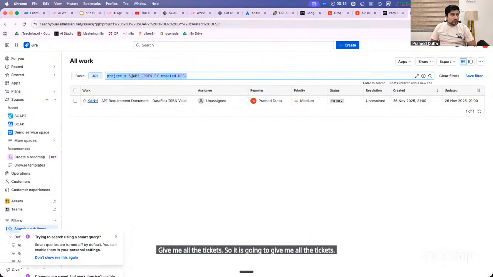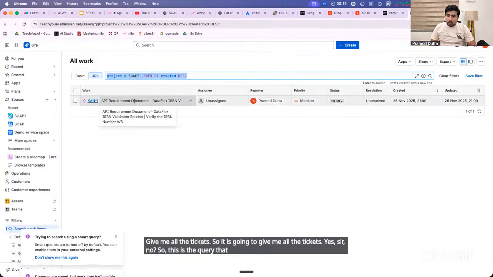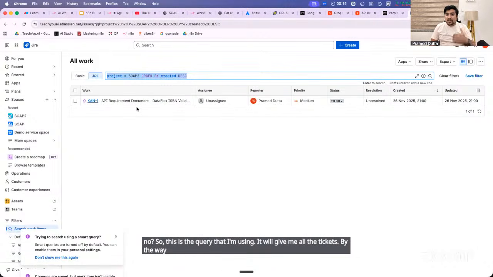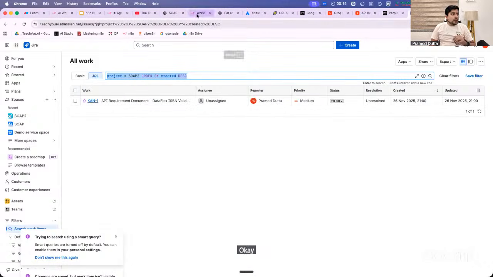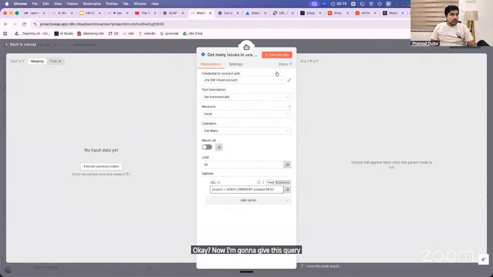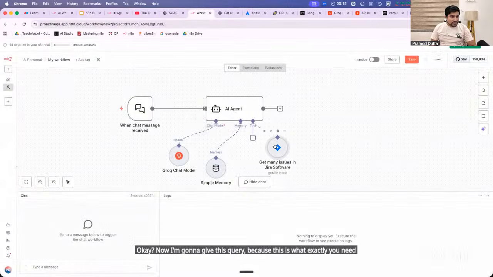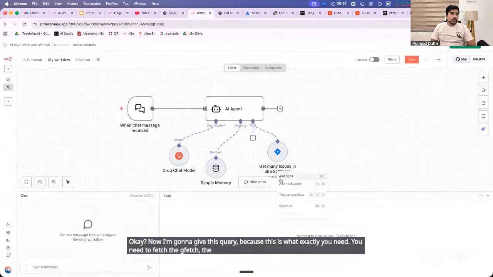Yes or no? This is the query that I'm using. It will give me all the tickets. By the way, if we have 2 tickets, 3, 4, 5, or 7 tickets, all the tickets will come. Now I'm going to give this query. This is exactly what you need to fetch. This is a tool.